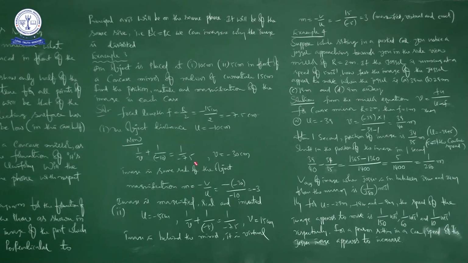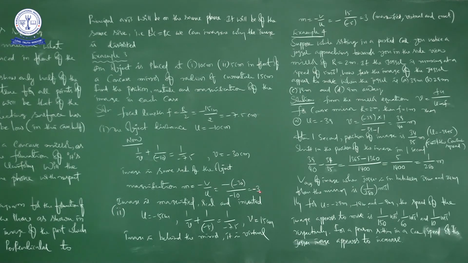Okay, right. Now magnification M is equal to minus V by U. Magnification M is equal to minus V by U. So V is minus 30, U is minus 10. So it will get cancelled, then finally the answer will be minus 3. The answer will be minus 3. Okay, right. Image is magnified, real and inverted. Image is magnified, real and inverted.